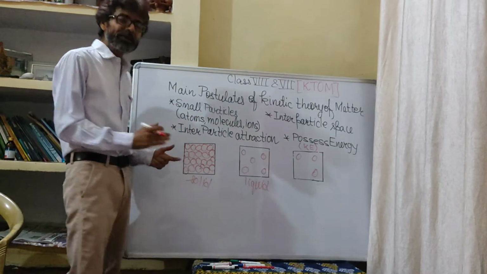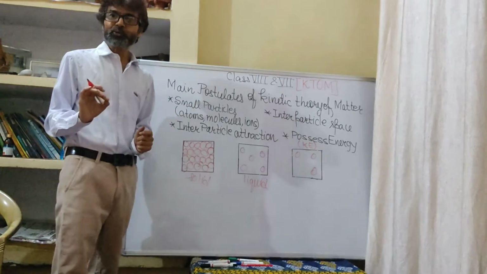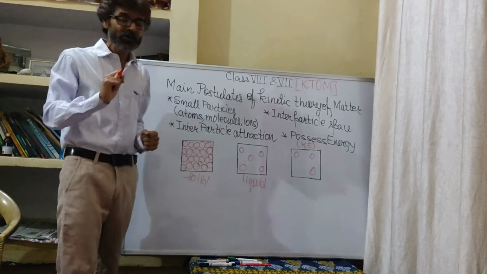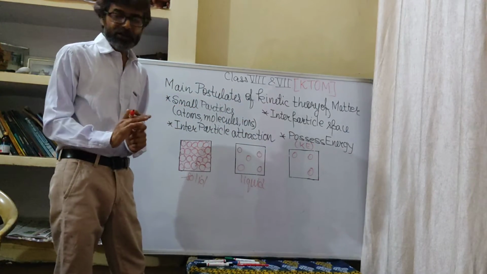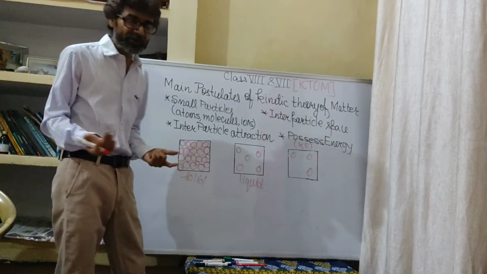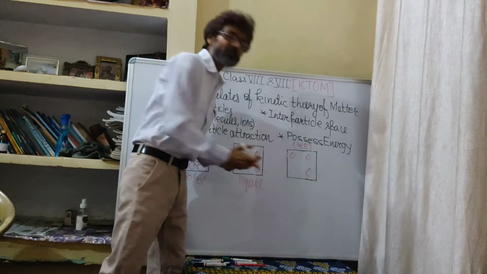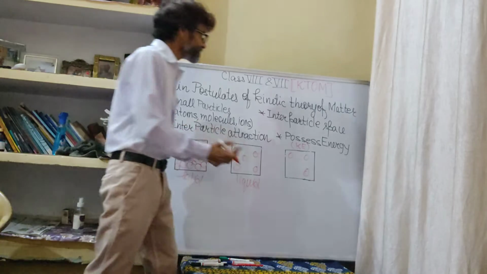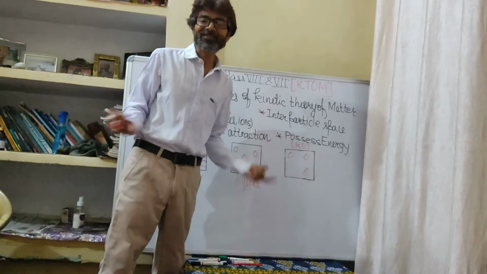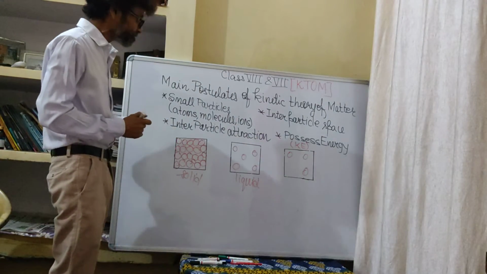In the solid, particles just vibrate about their mean position. That's why they have a fixed shape. In the liquid, particles can move about in the whole liquid. That's why liquids can take the shape of the container. In the case of gases, particles are totally free, with almost negligible force of attraction. That's why they take the volume as well as the shape of the container in which they are kept.